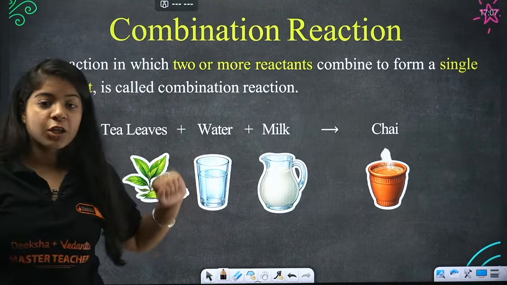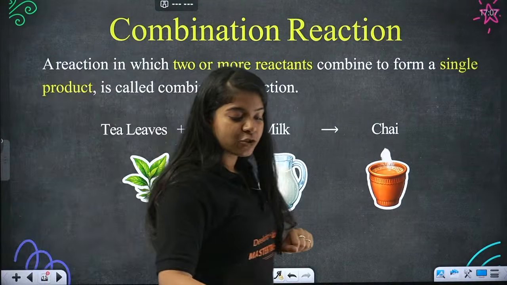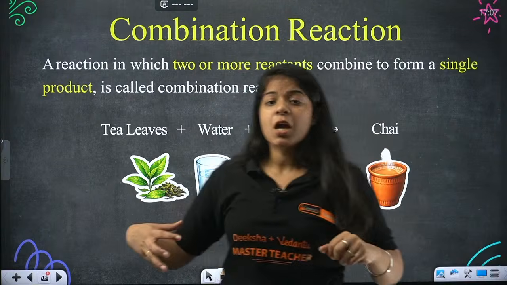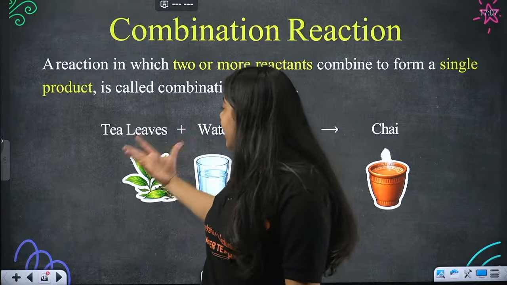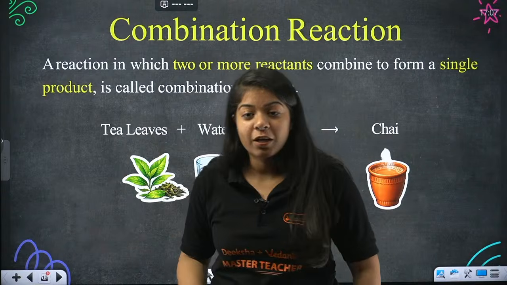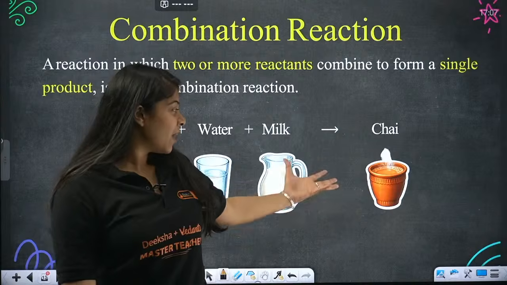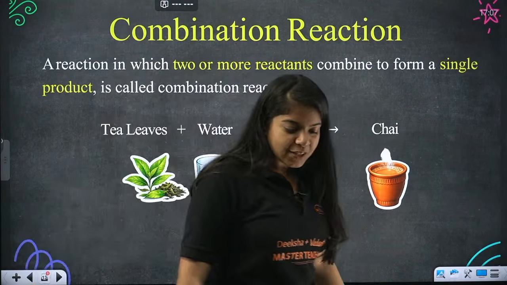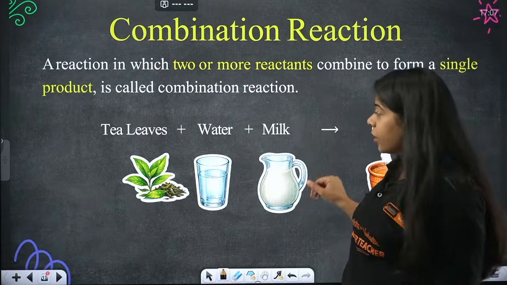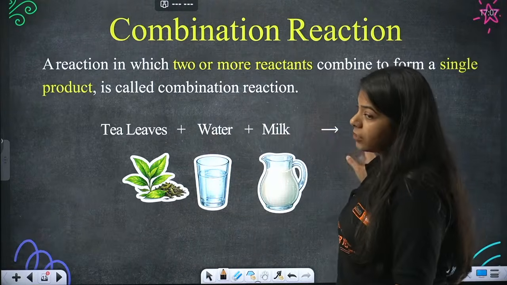Now as I'm drinking chai, and as we studied about chai as well, in chai we combine lots of ingredients. We combine tea leaves, water, and milk, and we have this hot tadak bhadak chai. That's what we get as our product. So these are reactants, this is the product.